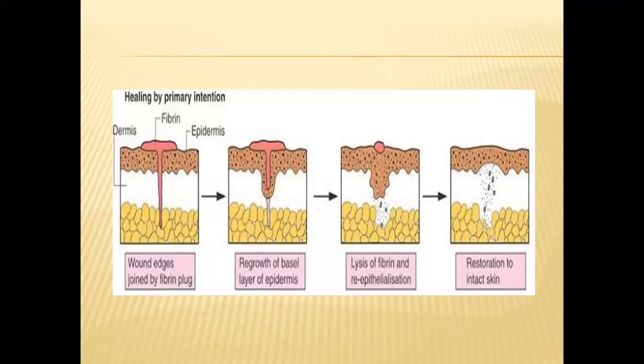Whenever any injury occurs, the first thing that happens is vasoconstriction and the formation of the fibrin clot. This fibrin clot helps in controlling the bleeding, or helps to stop the bleeding. Once that happens, the wound edges are joined by the fibrin plug, and there is regrowth of the basal layer of the epidermis, then lysis of fibrin and reepithelialization occurs.